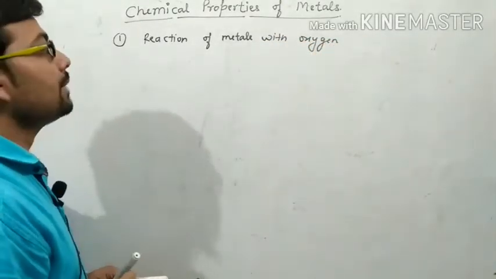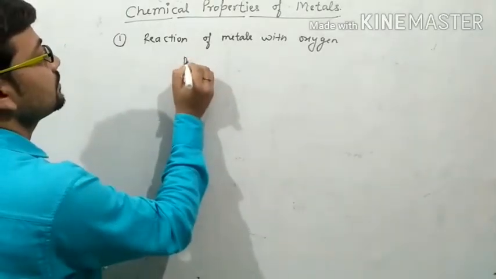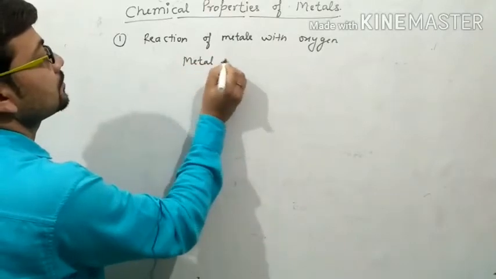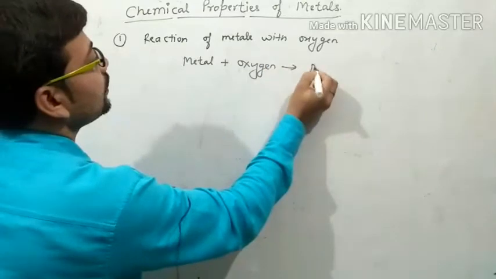Basically, when a metal reacts with oxygen, then it forms metal oxide.